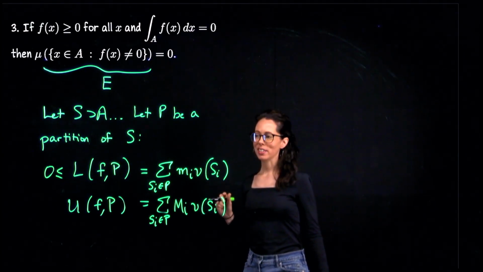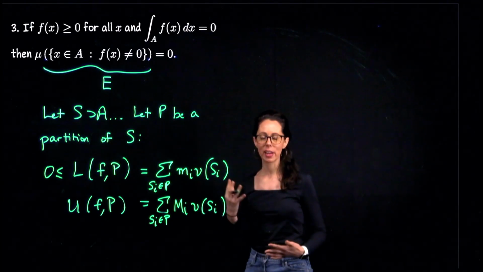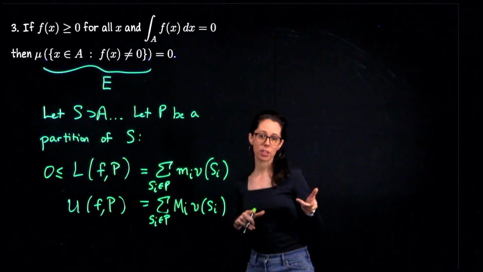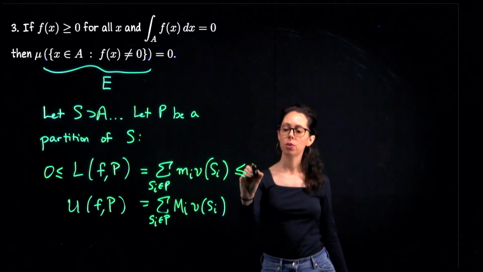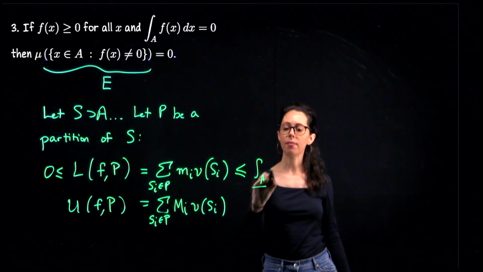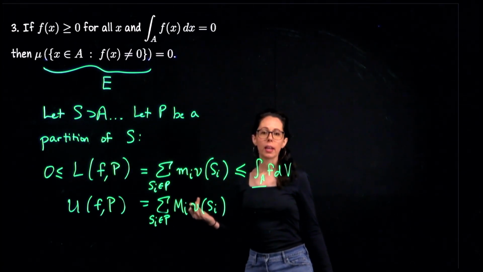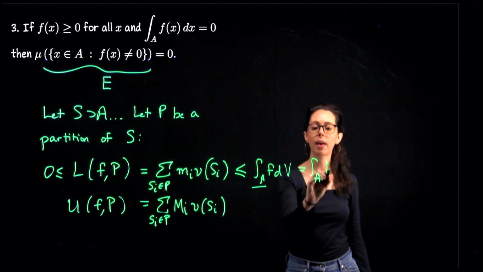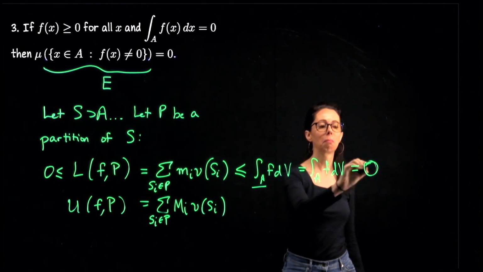On the other hand, if I considered a different partition, if I refined this partition, if I considered all possible partitions of S, and then I took the supremum, we would, if anything, go up in size to the lower integral of f over A. But we know that f is Riemann integrable. So this lower integral is really just the same thing as the integral of f over A, and we already know that by hypothesis to be 0.